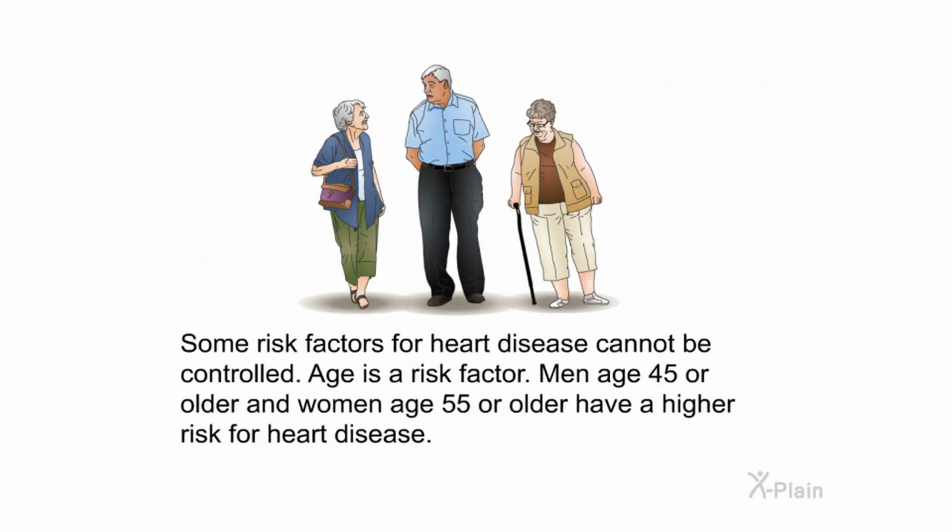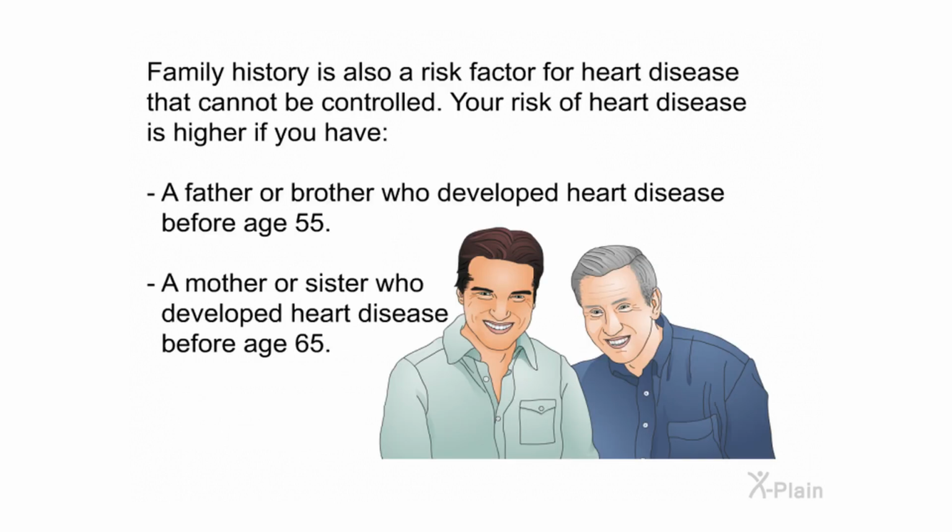Some risk factors for heart disease cannot be controlled. Age is a risk factor. Men age 45 or older and women age 55 or older have a higher risk for heart disease. Family history is also a risk factor for heart disease that cannot be controlled. Your risk of heart disease is higher if you have a father or brother who developed heart disease before age 55, a mother or sister who developed heart disease before age 65.